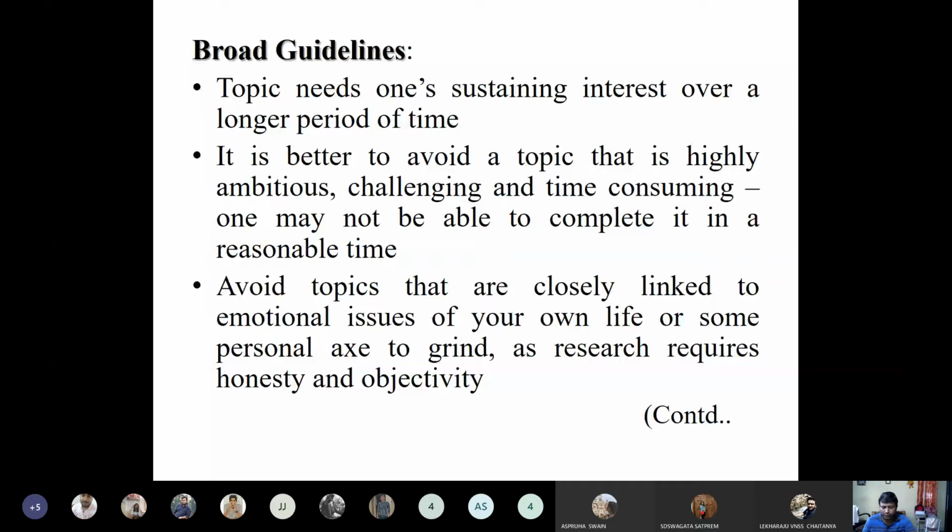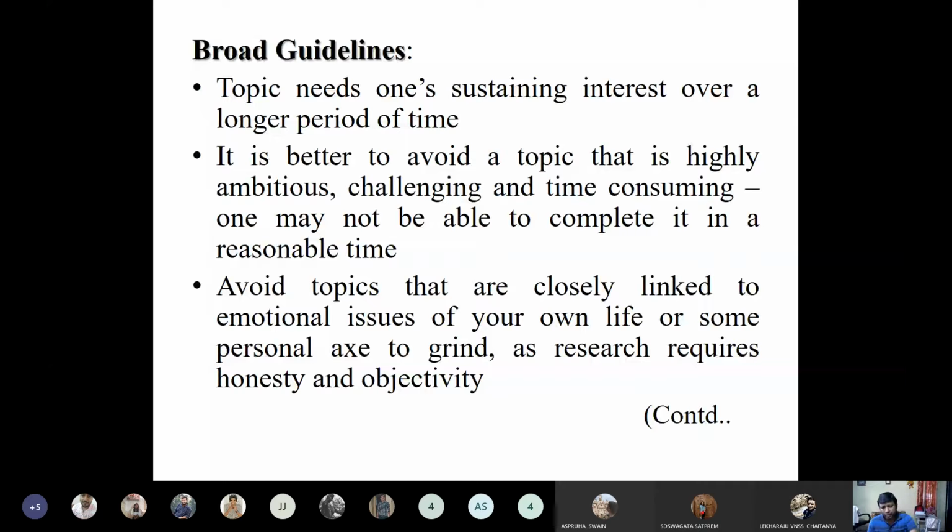Because when you are an established researcher, you can do research on different topics. But when you are starting a research and trying to settle by selling your research, at least you should think of an interesting area which has relevance in contemporary society and which will be relevant in the forthcoming years, at least for the next 5-10 years. You have to select that kind of topic for the research.